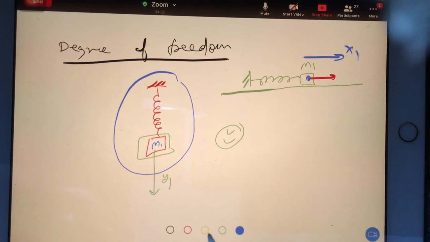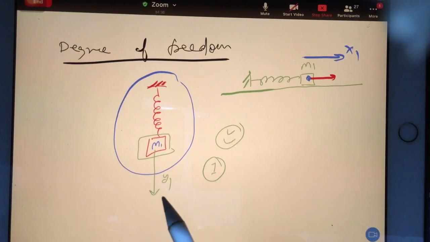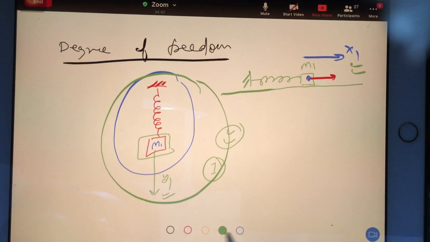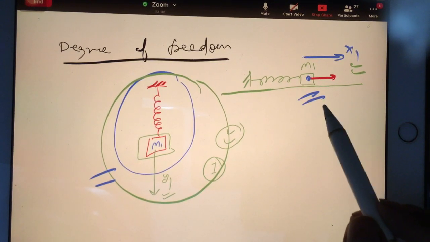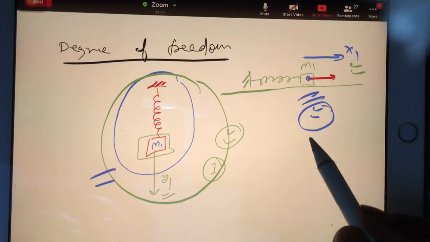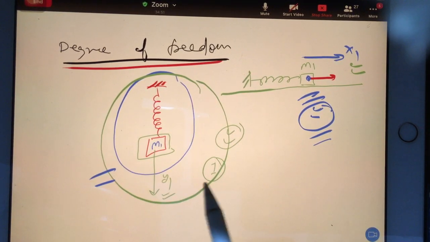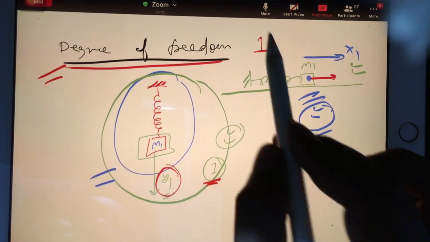Now at one time you have only one displacement involved in the system. That's why this kind of vibration will go under 1 degree of freedom, because at a time you got only one displacement. So here degree of freedom is only 1.